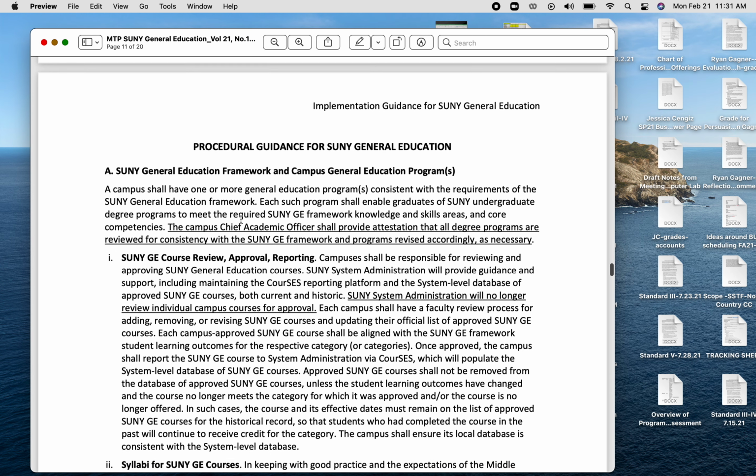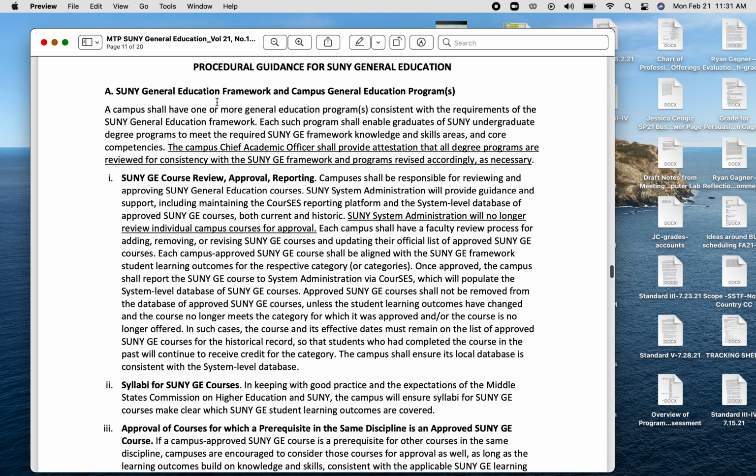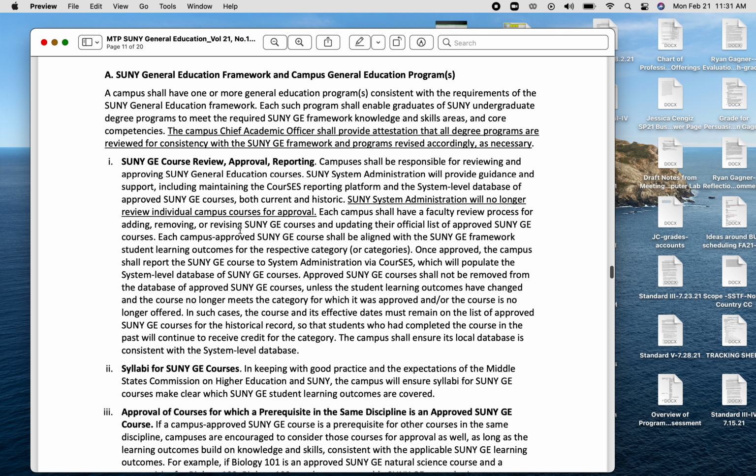The last item that I'll call your attention to is the procedural guidance that SUNY has given us. And as I mentioned in the last faculty meeting where we talked about this, SUNY no longer requires us to submit courses for their approval. We can do that in-house. However, they do want to see that we have a process for that approval and that we're not just assuming that, if a department says they put this course forward, they do want another set of eyes on it, just so that they can be sure there's some checks and balances.